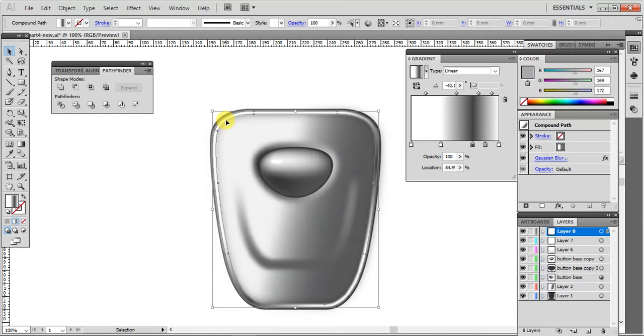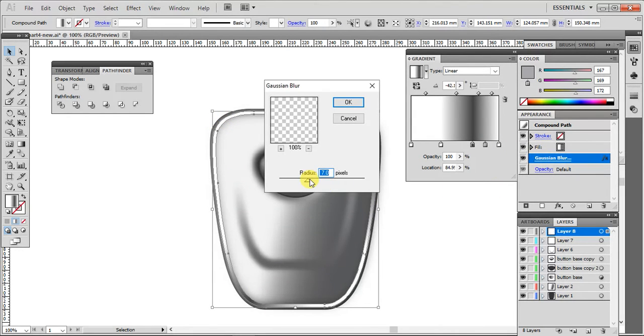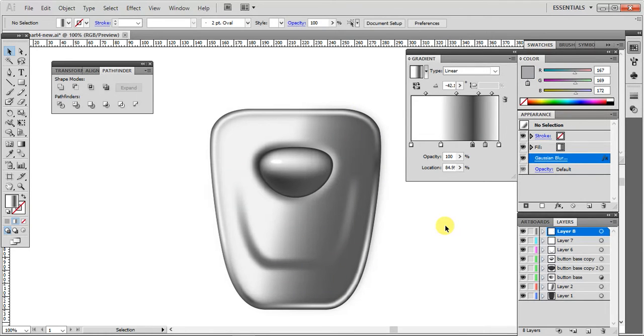Okay, I think I can adjust the Gaussian a bit more. Let's say if I give it a 10, what will happen? Okay, maybe something like that. Okay, and then we're going to do the same for the button.